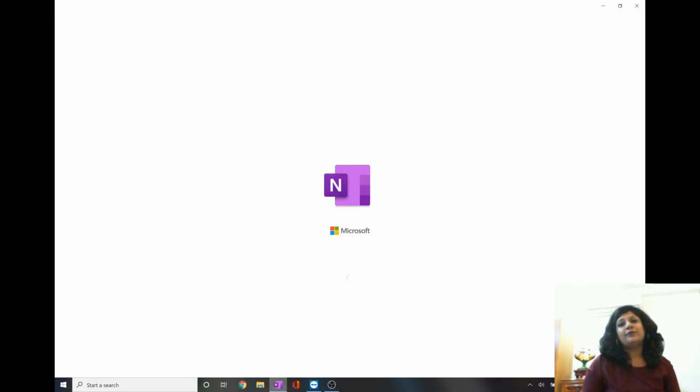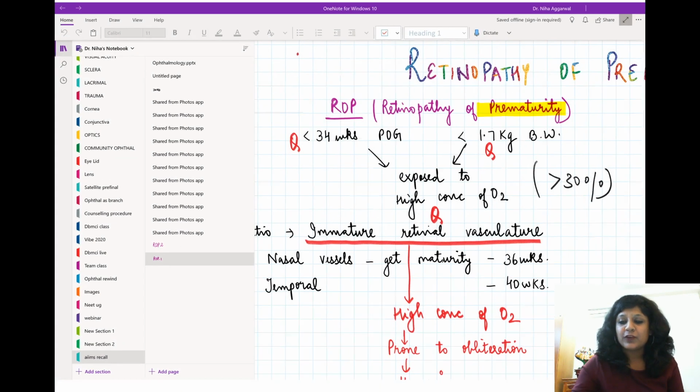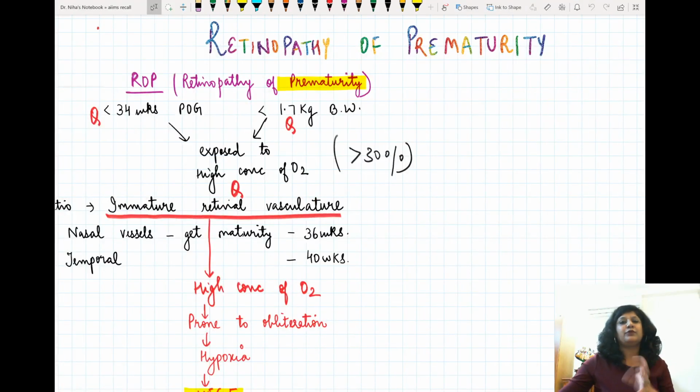Hi guys. Today our topic of discussion is a very important topic, and many of you were having some confusion about it. So today I'll be discussing retinopathy of prematurity. Now start with the name itself. It is a retinopathy of prematurity.